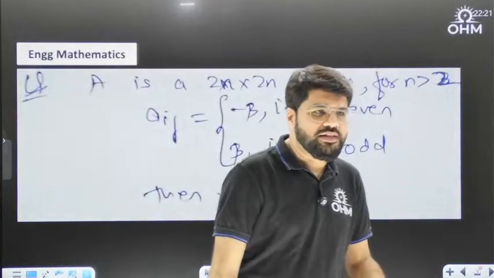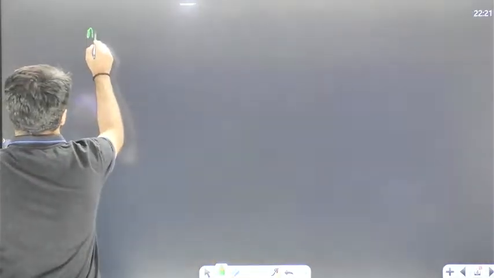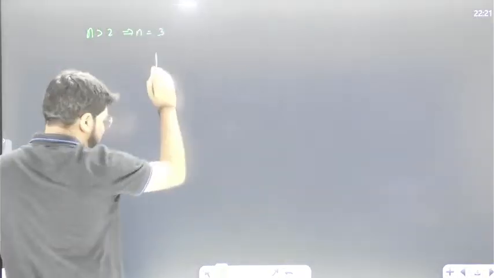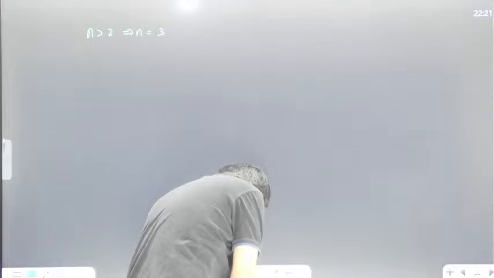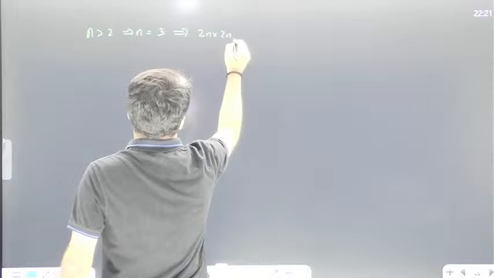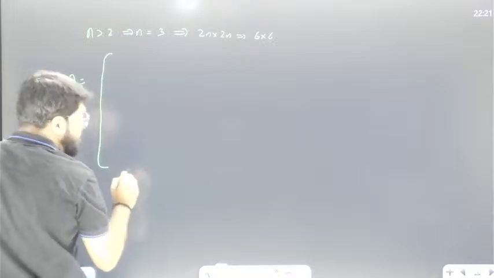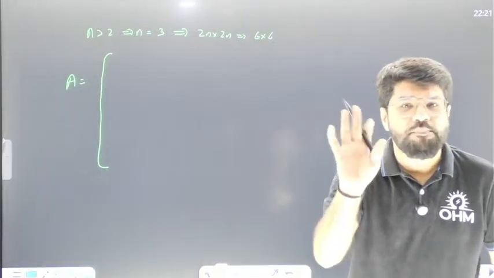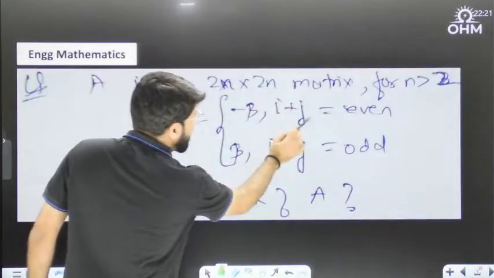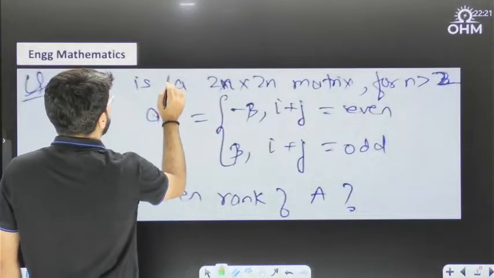Of course, let's try with the least value. Even if you try for n equal to 1 and 2, the result will be matching. But since they said that n should be greater than 2, let's try n equal to 3. If anybody appeared in the exam and attempted the question, you can also let me know the answer. If I try with n equal to 3, the matrix size 2n cross 2n would become 6 cross 6. But now, when you try to form this 6 cross 6, what is the first element? For any size, it is A11, and 1 plus 1 is 2. The first element is even, and if i plus j is even, the element will be minus beta. The element has to be minus beta.